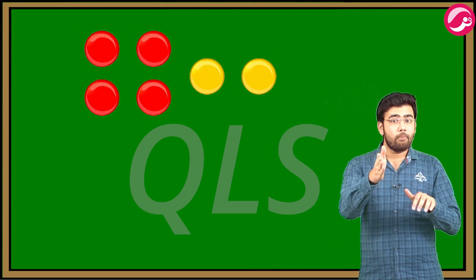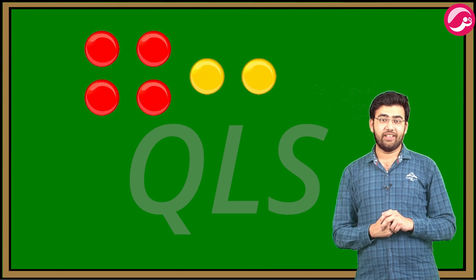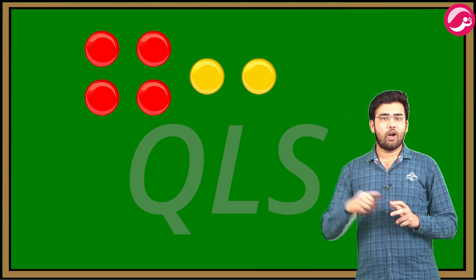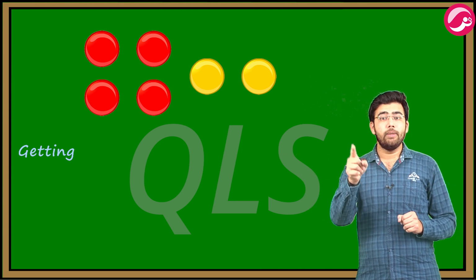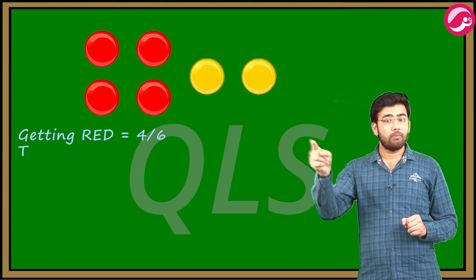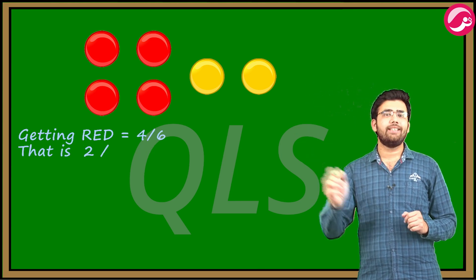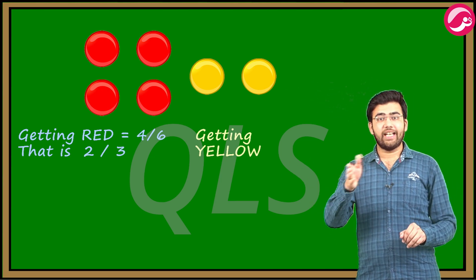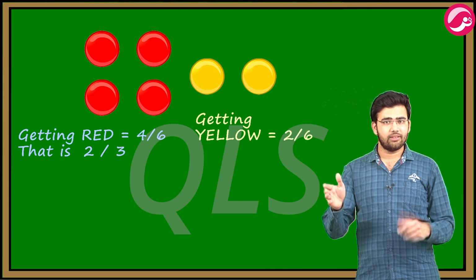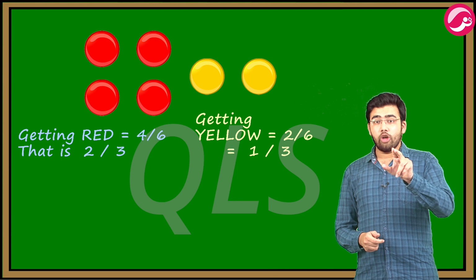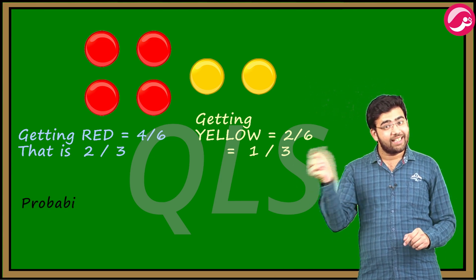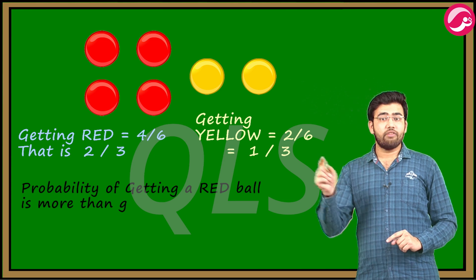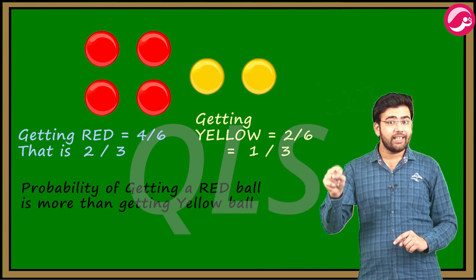There are 4 plus 2, that is 6 outcomes of the event. Clear? Getting a red ball consists of 4 outcomes. Therefore, the probability of getting a red ball is 4 by 6, that is 2 by 3. In the same way, the probability of getting a yellow ball is 2 by 6, that means 1 by 3. Also, we know that 2 by 3 is greater than 1 by 3. Therefore, the probability of getting a red ball is more than getting a yellow ball.